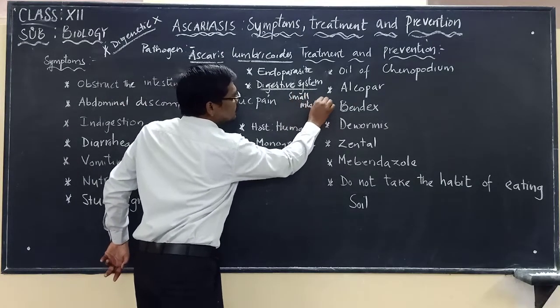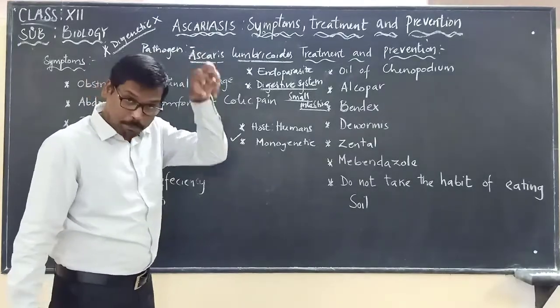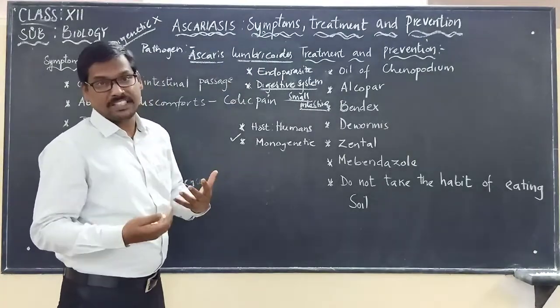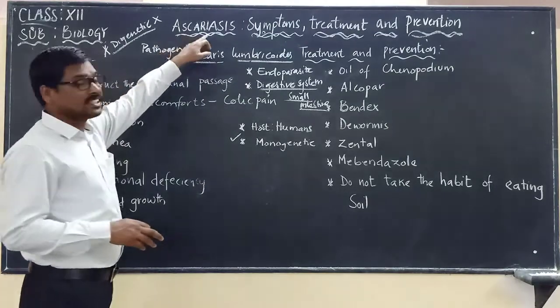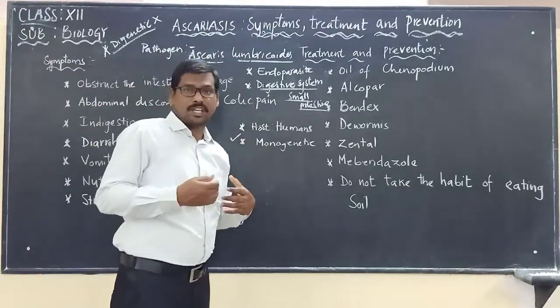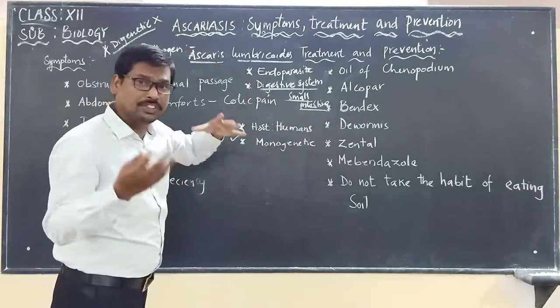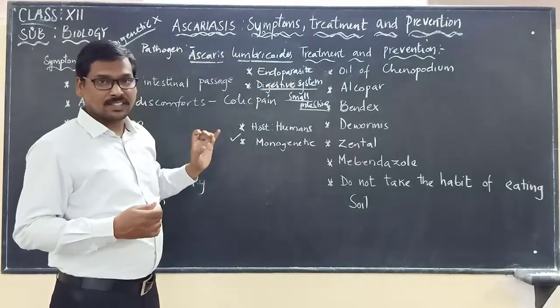The small intestine is the place where Ascaris lumbricoides multiplies and completes its life cycle, causing Ascariasis. These are simple points that should immediately come to our mind when we discuss the disease Ascariasis.